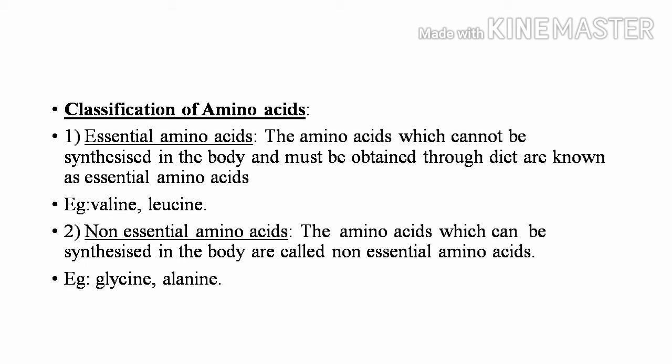The only difference between essential and non-essential amino acids is that essential amino acids cannot be synthesized by the body, which means you have to take them through diet. Whereas non-essential amino acids are synthesized by the body, so there is no need to take them through diet.